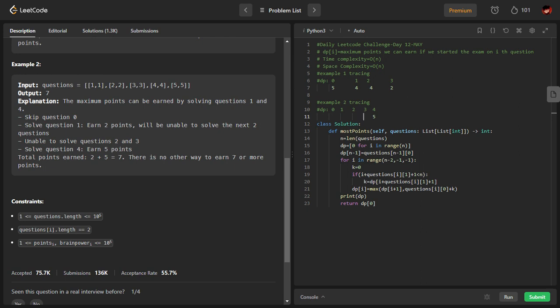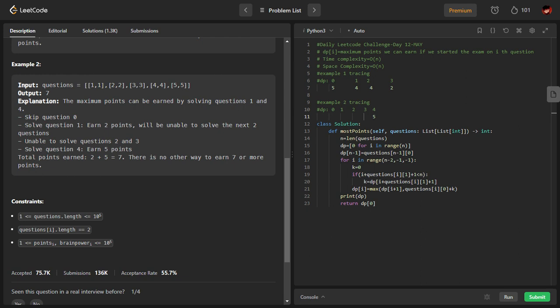Next comes this question, the one which you are seeing. If I solve this question, I will get 4 points, but I cannot solve the next 4 questions. The next 4 questions means the only question here is 5, because there are no more questions after that, so I cannot solve it. So which is better, to go with 4? If I solve this question, I will get 4. If I do not solve this question, I will take the max of the next question. The max of the next question is 5.